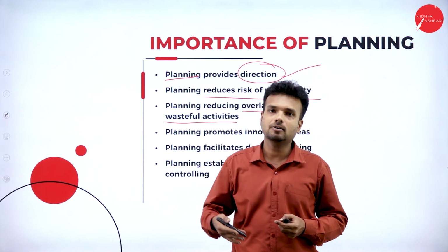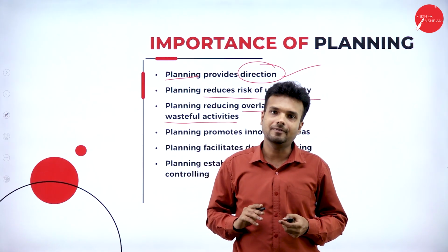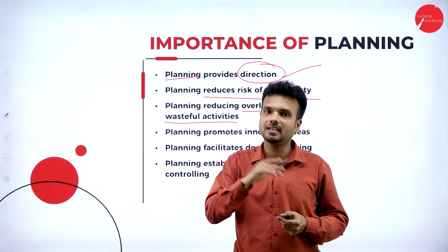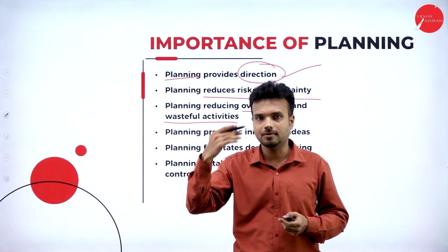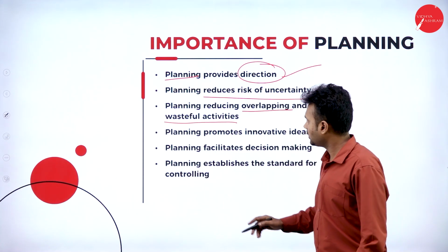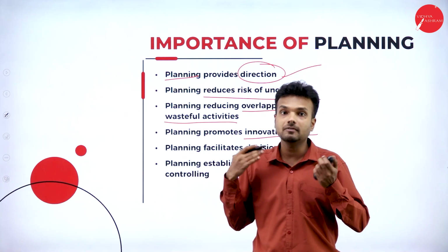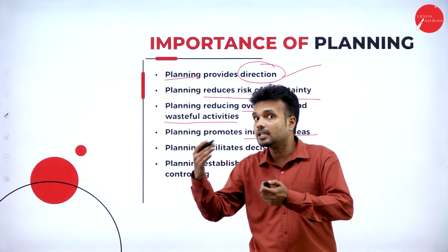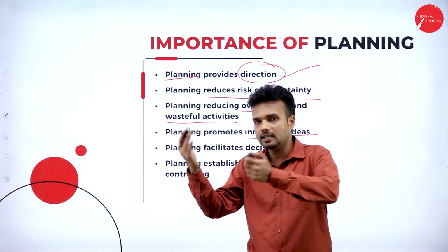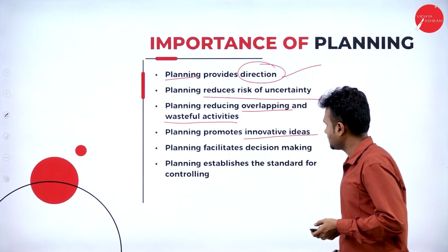By reducing the cost of manufacturing, it is an indirect way of saving. If we plan each and every activity properly, we can save the cost and we can save the money. Planning promotes innovative ideas. As we have studied, planning is the intellectual property which gives the innovative ideas. From planning, we get different kinds of innovative ideas to execute in different situations for different tasks.